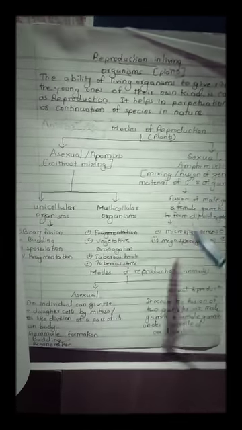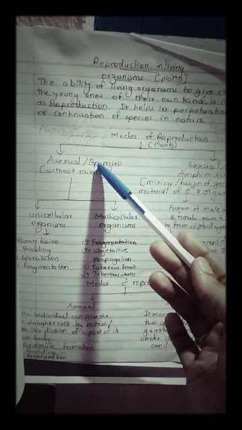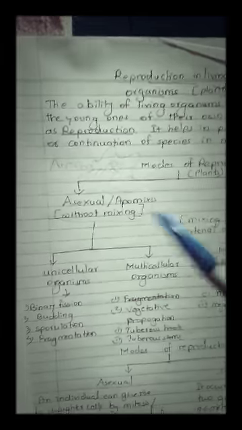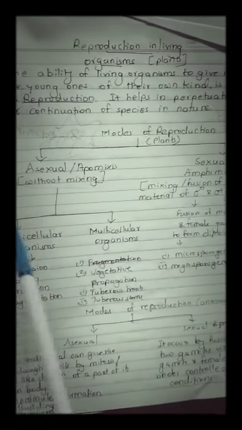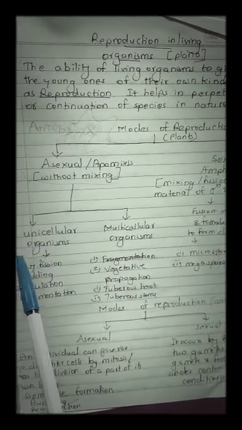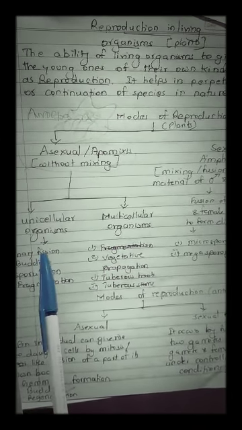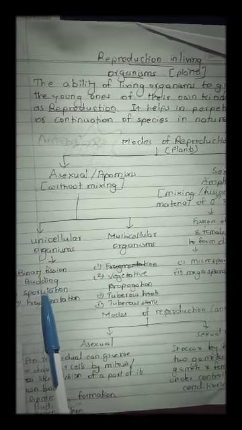So here I will just show the layout of the chart. In plants, when we speak of modes of reproduction, asexual is also called apomixis, that is, without mixing. Apo means without. So where mixing is not there, that kind of reproduction is called asexual. Now this asexual reproduction takes place in unicellular organisms as well as multicellular ones. Organisms with only one cell are called unicellular organisms. In the case of plants, an example of unicellular would be algae. In algae comes Pyrochyra.